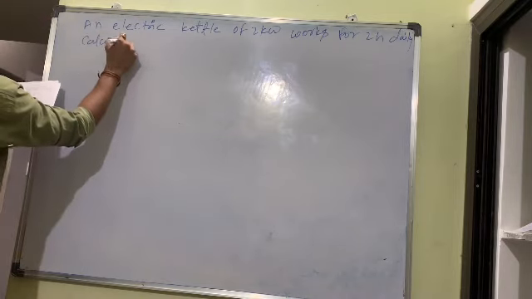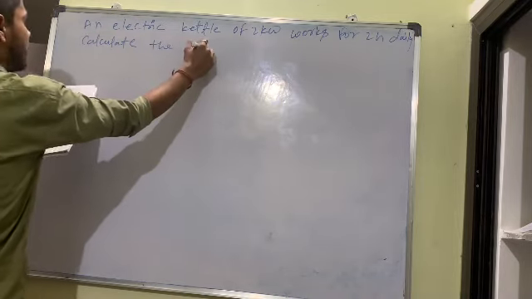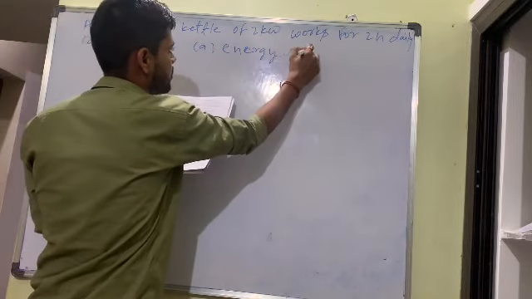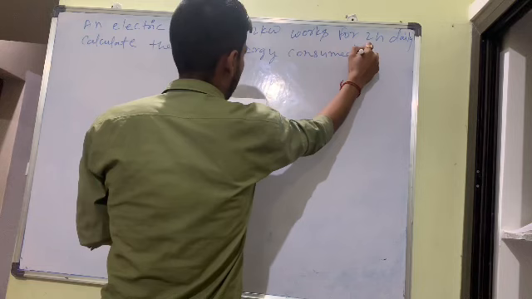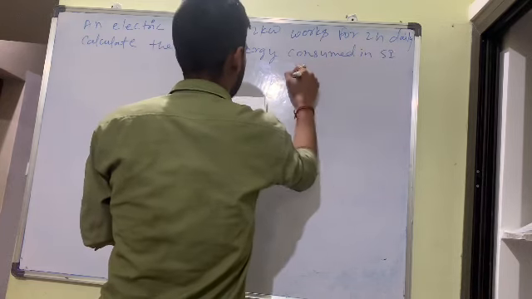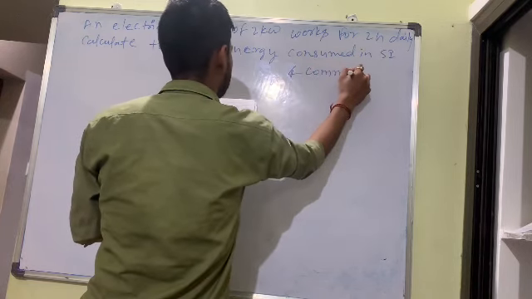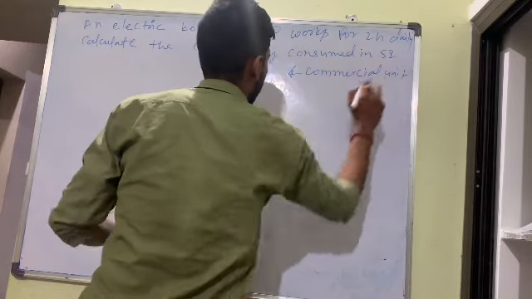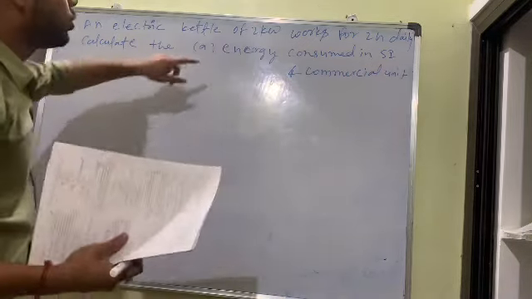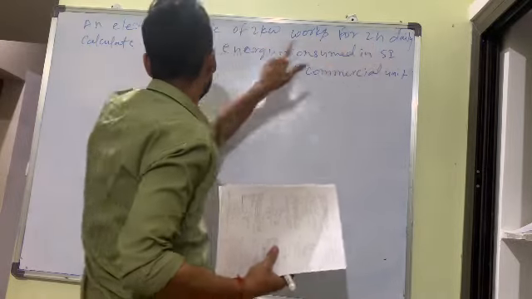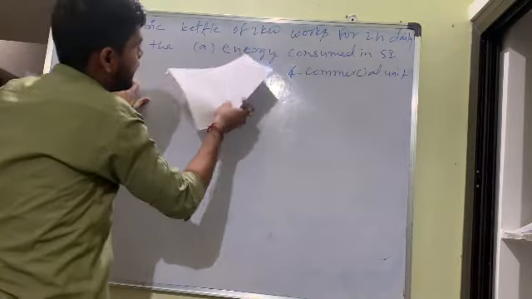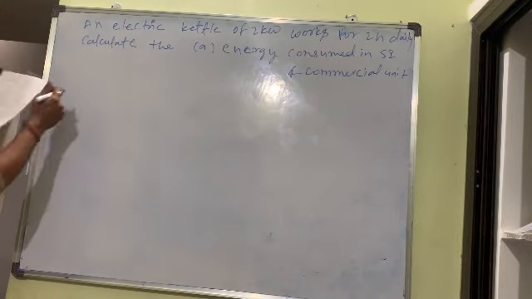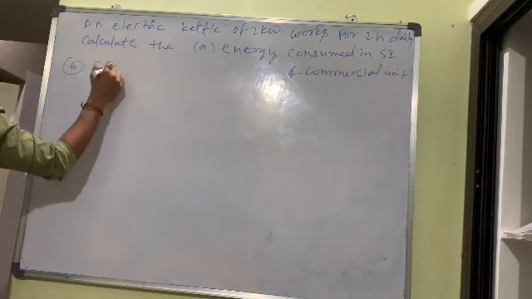Calculate the first portion: energy consumed in SI and commercial unit. First question: an electric kettle of 2 kilowatt works for 2 hours daily, so calculate the energy consumed in SI units and commercial units. First question they have given. Second, they ask the cost of running